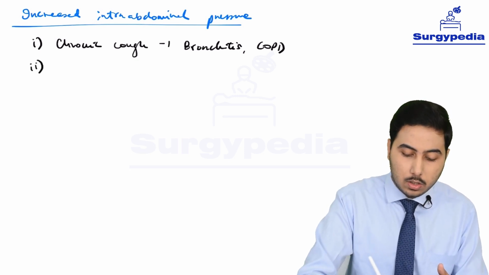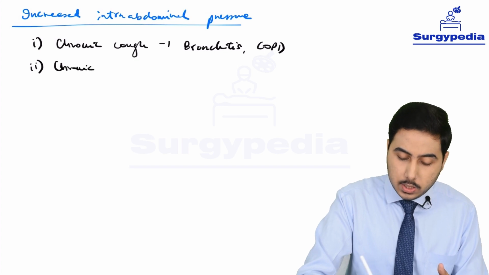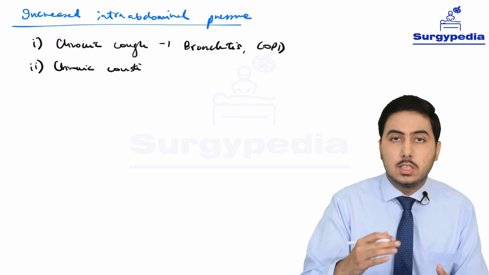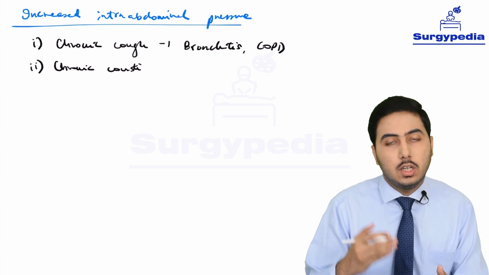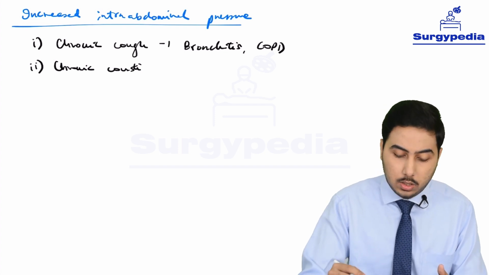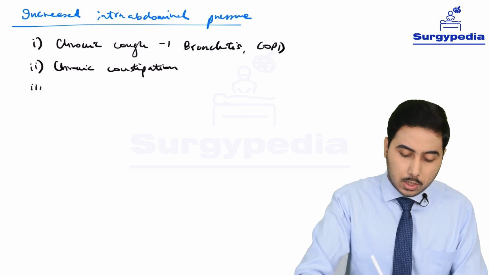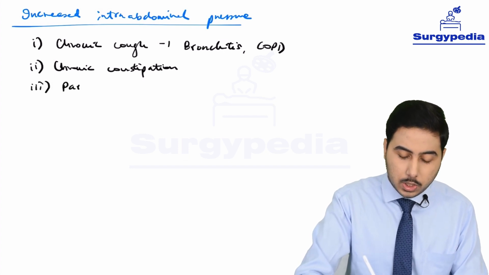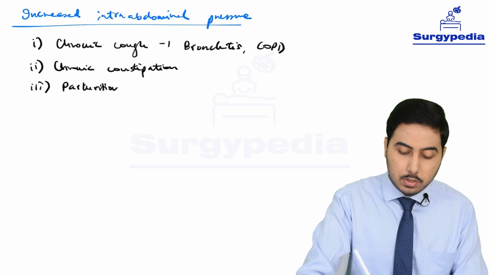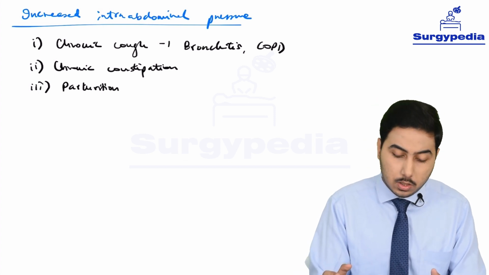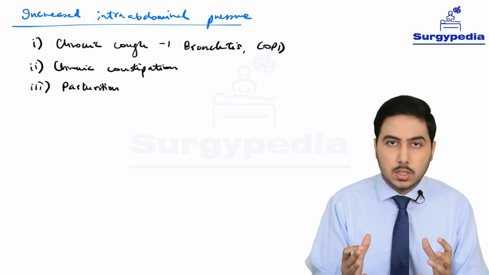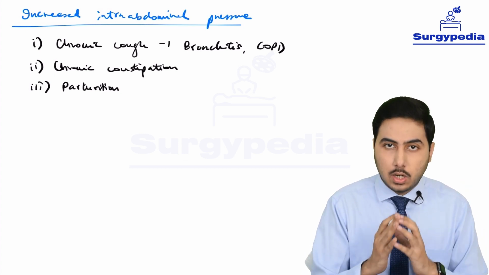Next we have chronic constipation. Quite easy to understand that the patient is always straining during defecation, increasing the intra-abdominal pressure chronically. Next, parturition, giving birth to a child. That is definitely going to increase the intra-abdominal pressure. It's just like a huge constipation, something so big coming out through a narrow canal, the vagina.